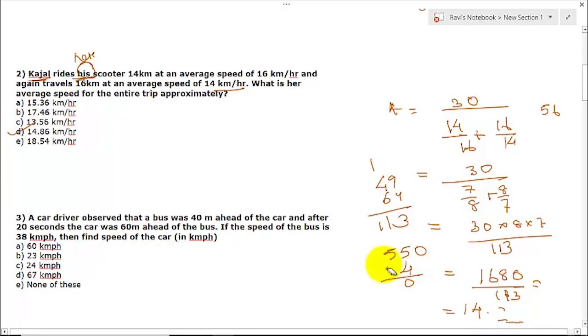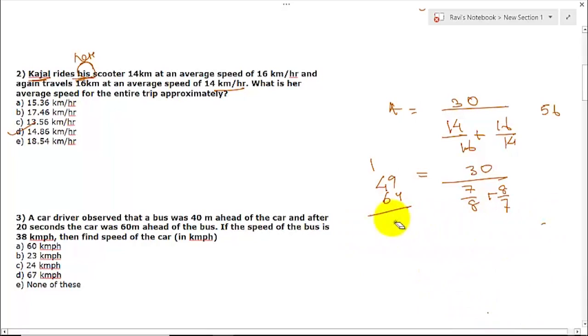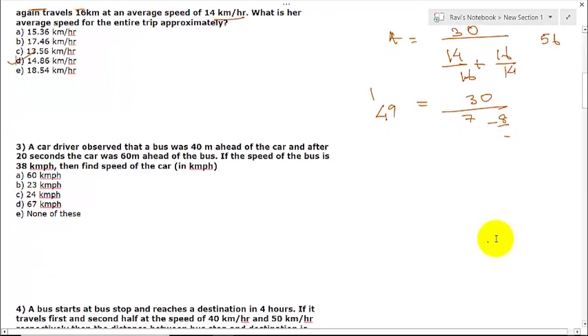Now let us get rid of this here so that we can solve question number 3 also. What it is saying is, a car driver observed that the bus was 40 meters ahead of the car, and after 20 seconds the car was 60 meters ahead of the bus. If the speed of the bus is 38, find the speed of the car.